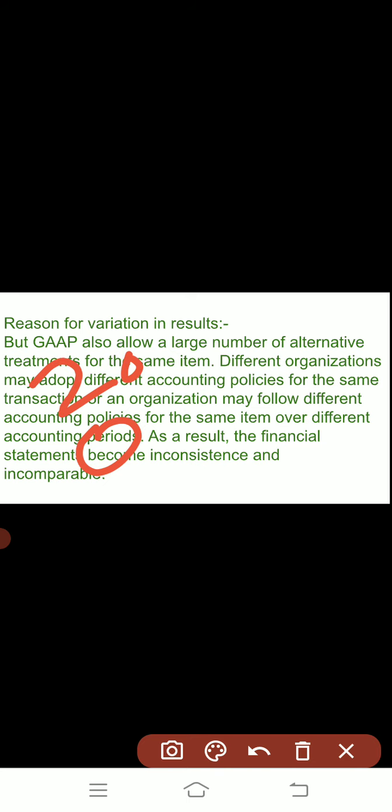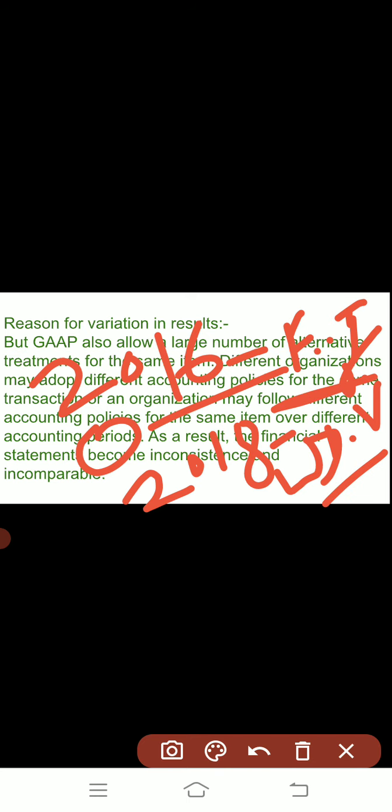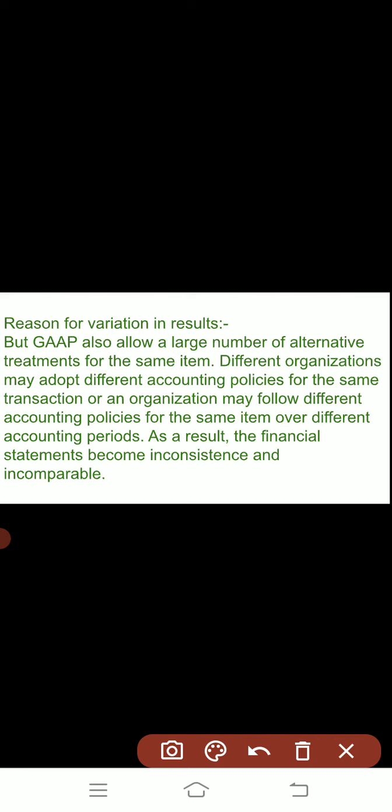Suppose in the year 2016, if we go to the depreciation only, suppose in 2016 the firm adopted the method of fixed installment, but in the year 2018 the firm changed the method and they adopted the written down value method. Then there will be difference in the result, because there will be difference in the amount of depreciation. ठीक है, amount of depreciation के अंदर क्या हो जाएगा? There will be different. Why there will be difference? Because there is difference in the method which has been adopted by the organization.